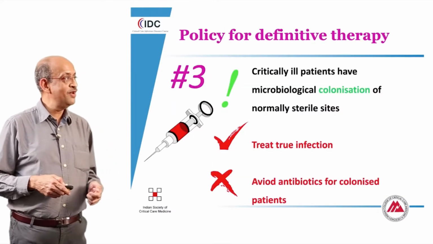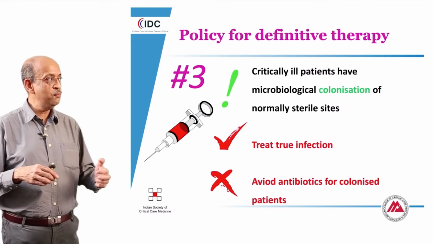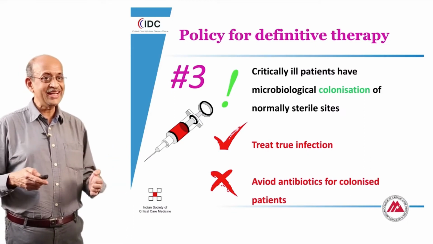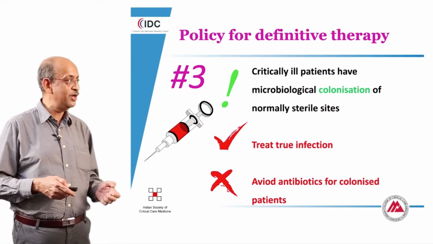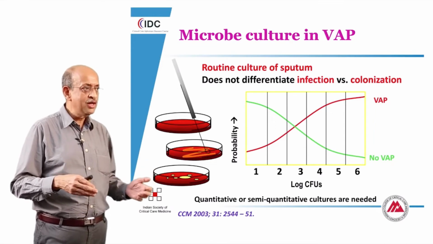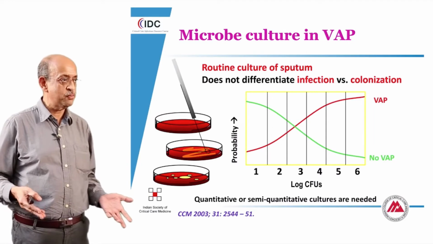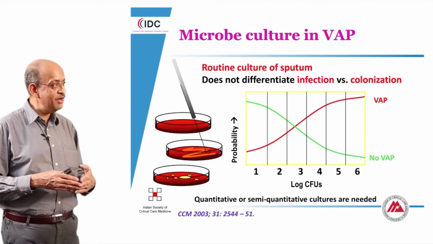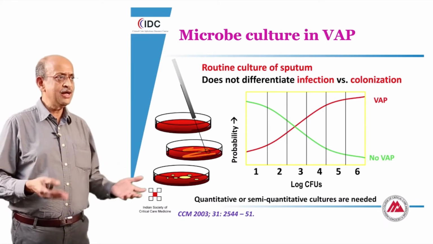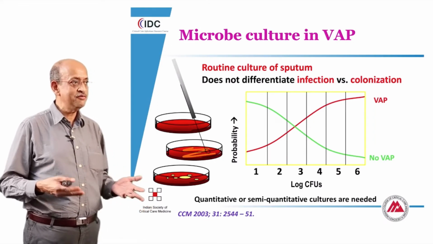Though we have always recommended that in the role for definitive therapy, we should be avoiding antibiotics in colonized patients and not treating unless the infection is clearly established, this is not such an easy process. In the past, we used to believe that if we did quantitative cultures of the secretions, for instance in the respiratory tract, we could identify an infection in contrast to the absence of an infection. But again, current data doesn't seem to show any big advantage to this kind of quantitative culture.